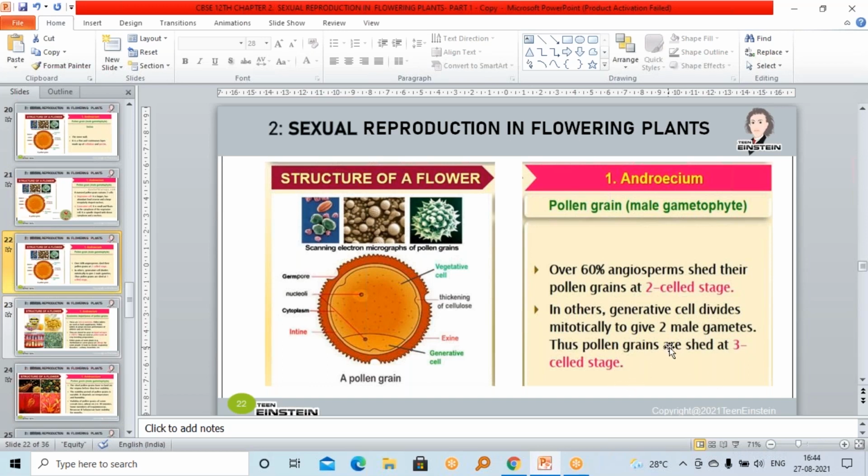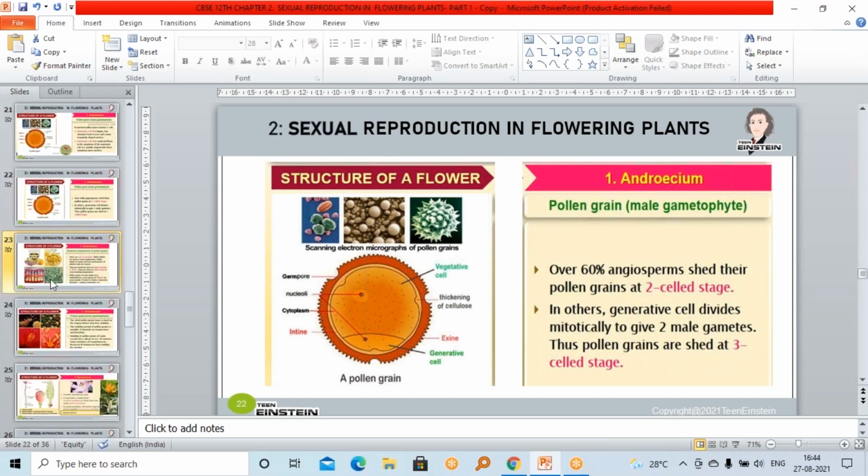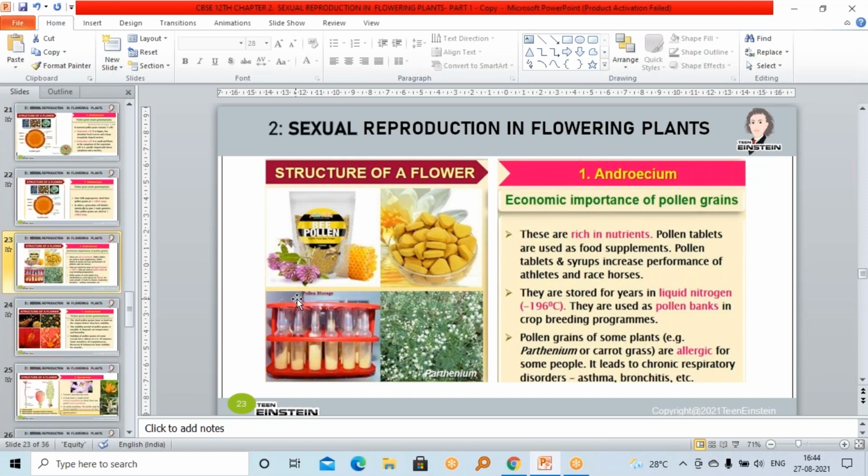One cell divides and forms two cells. That means equational division. There is no change in the number of chromosomes.